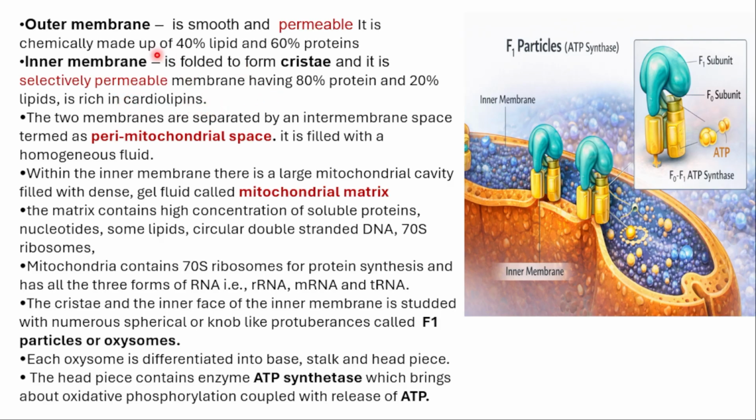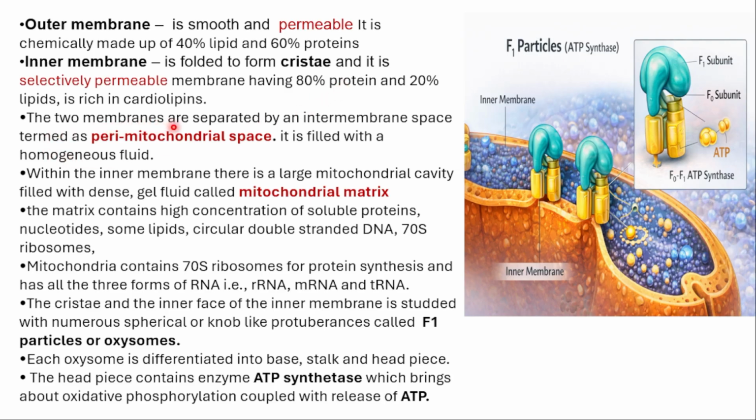Okay, see, the outer membrane is made up of 40% lipid, the inner membrane is made up of only 20% lipid. The outer membrane is made up of 60% protein and the inner one is made up of 80% protein. Just be focused on this percentage.